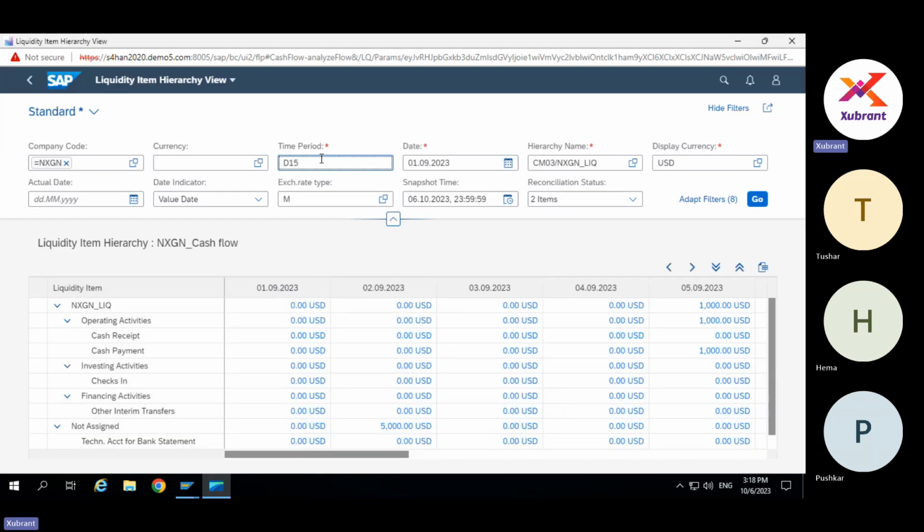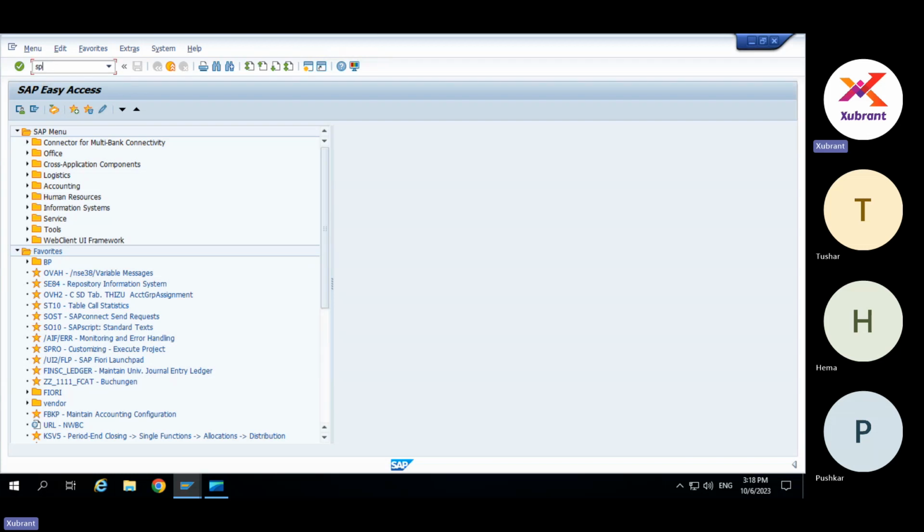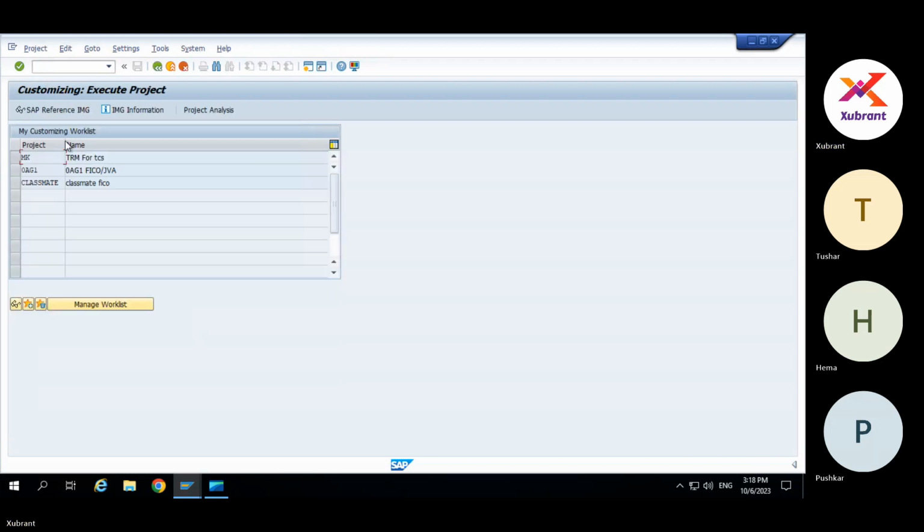But this will be one of the most complex developments. If you actually go to develop this report in your company, it will be quite a time-consuming activity, because for each flow we have to first map the flows according to the report which the company uses. And then, like the derivation strategies we used in SD, there are certain derivation strategies to be used for deriving the liquidity items. So with this background, we will go to the configuration to see the liquidity items.